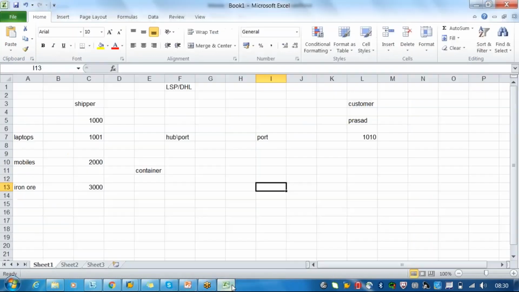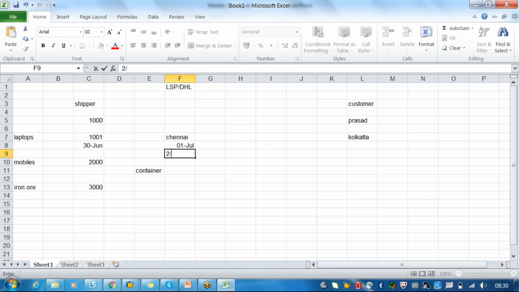So for example, the material is going from here to here. This is Chennai, I will say. From Chennai, it will go to Kolkata, or it will directly go to the customer who is in Kolkata. So in between, from Bangalore to Chennai, there is a breakdown of a truck. From Chennai, it will go via a ship. Let's say we started the material on 30th of June. It should reach Chennai on 1st of July.